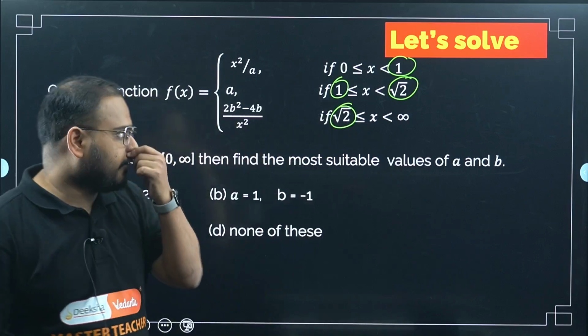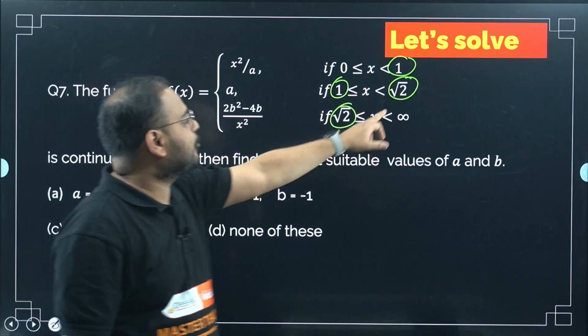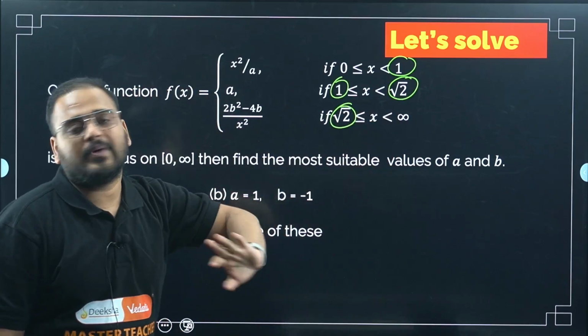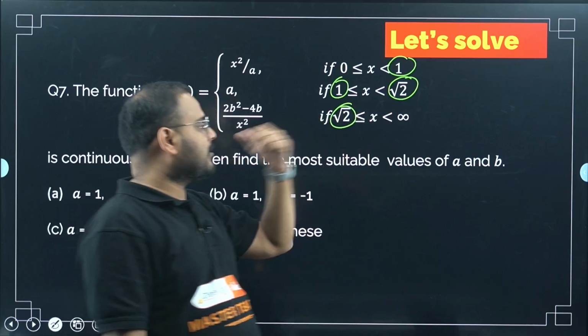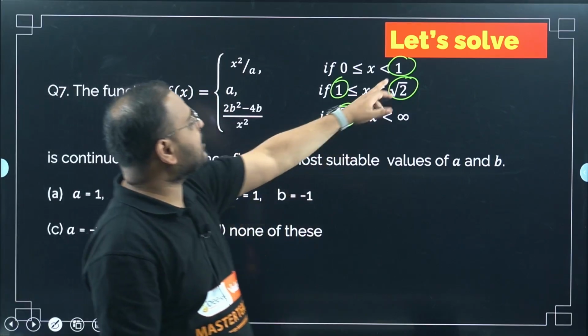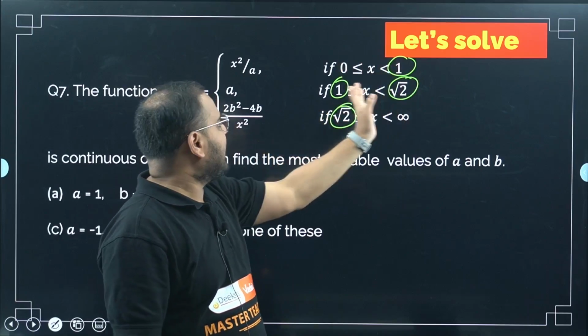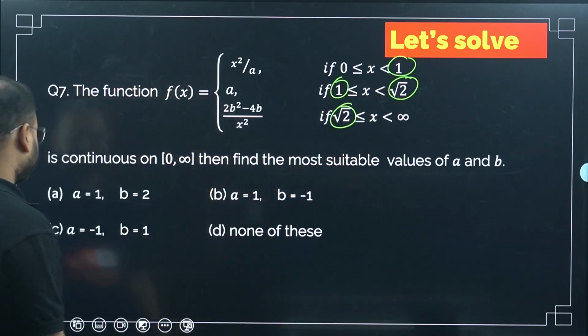So I have to evaluate L1 for 1, L2 for 1, L1 for root 2, L2 for root 2. That means one LHL and one RHL for this point, and one LHL and one RHL for the other. Correct? I have to evaluate that. Why? Because there's a break. At 1 we can go left and right, and again the same thing over here. Alright. Please check.